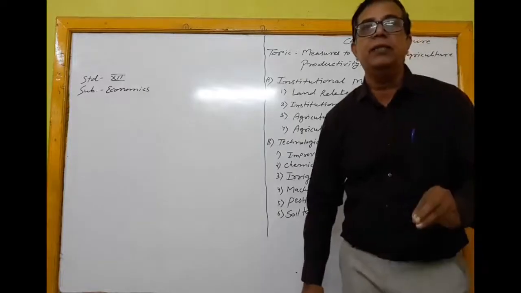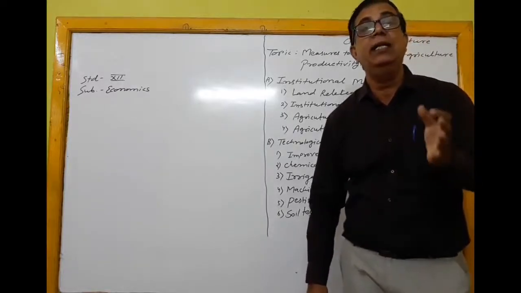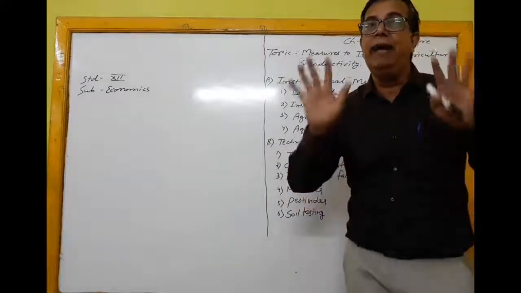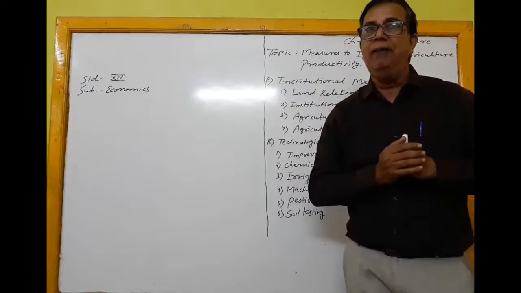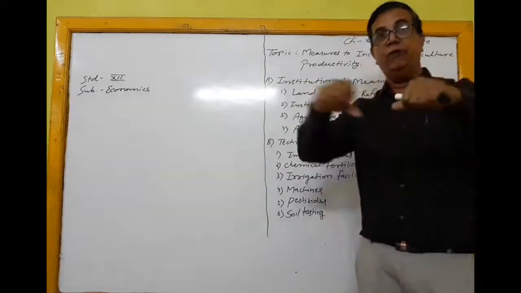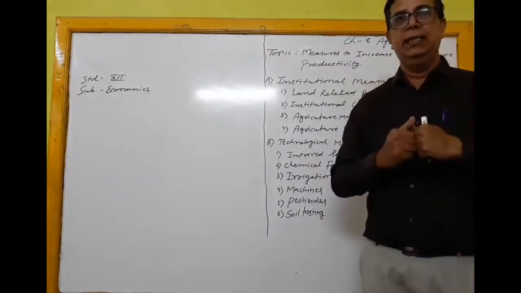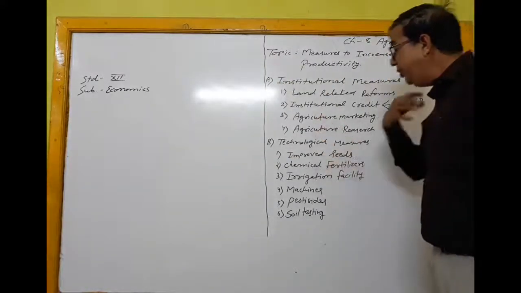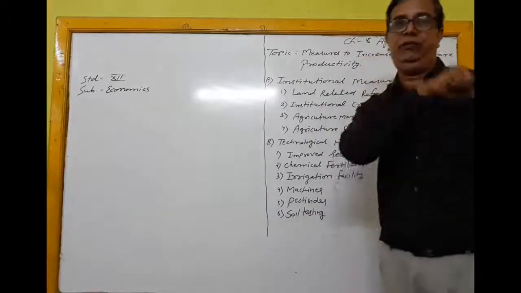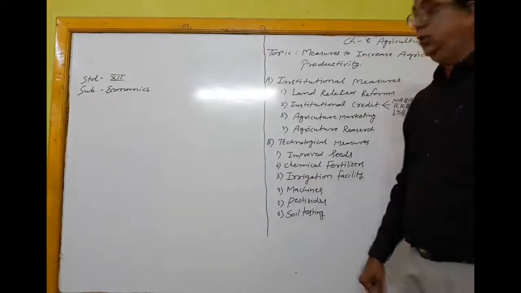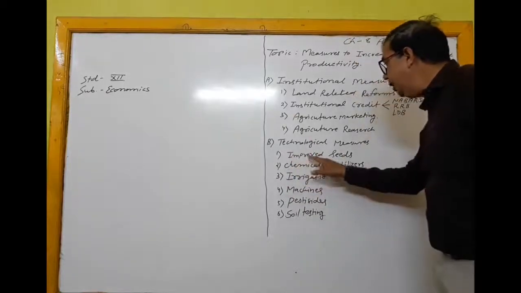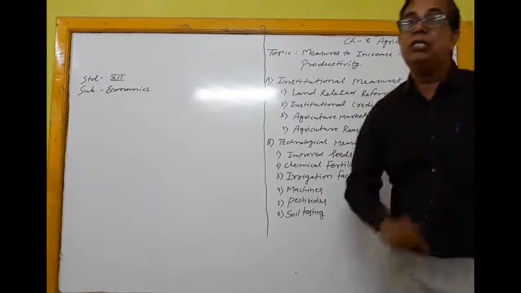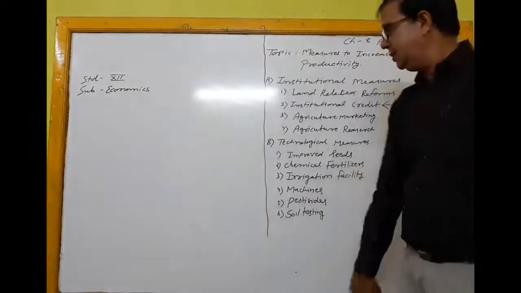Earlier, the farmers used traditional seeds whose fertility is very low. But after the Green Revolution, because of research work by the scientists, they created improved seeds, that means seeds which provide higher productivity. So here, the farmers use improved seeds, hybrid seeds, and because of that, production in agriculture increases.